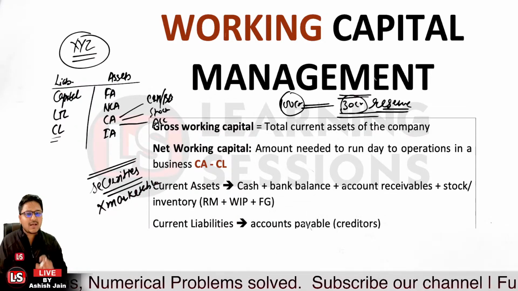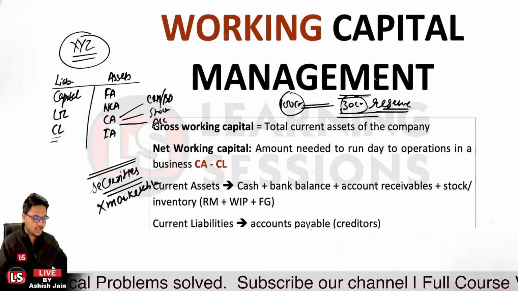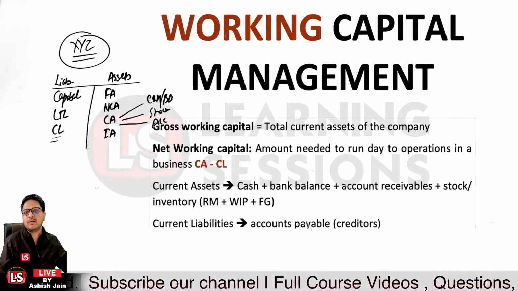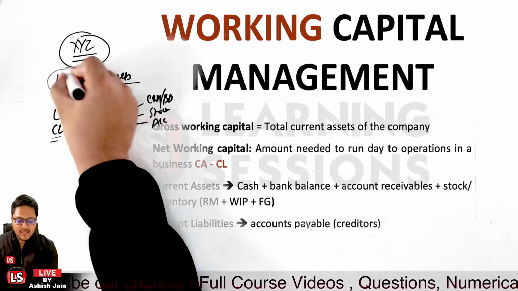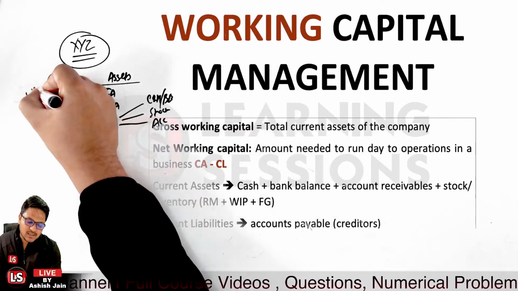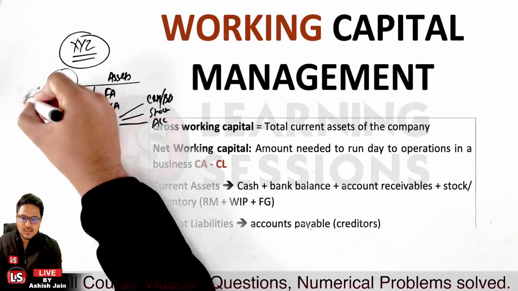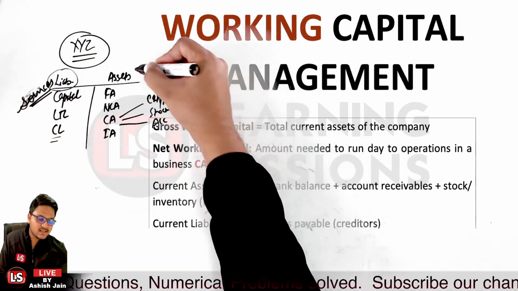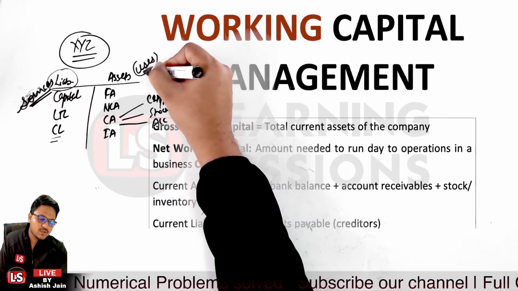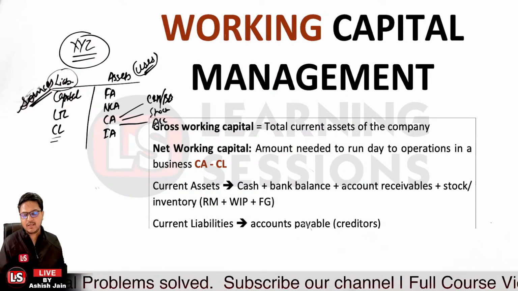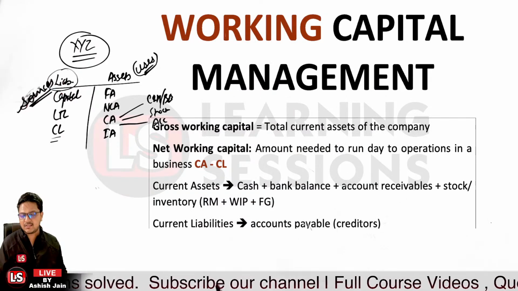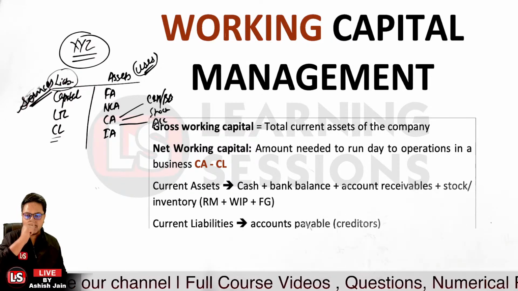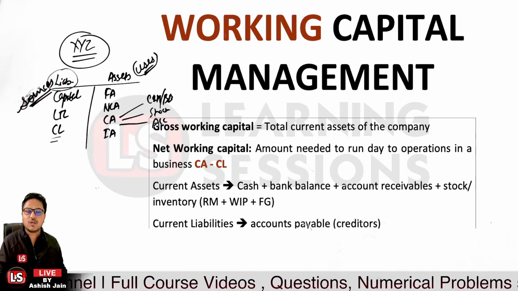Now we are concerned about the working capital. If we look at the gross working capital, there is one more concept related to it. I told you that on the left side we have the liabilities. The liabilities are the sources, not uses. Liabilities are the sources of the funds, and the assets are the uses of the funds where the amounts have been spent. Now, the gross working capital is the total current assets. Whatever total current assets we have in the firm, that is the gross working capital.